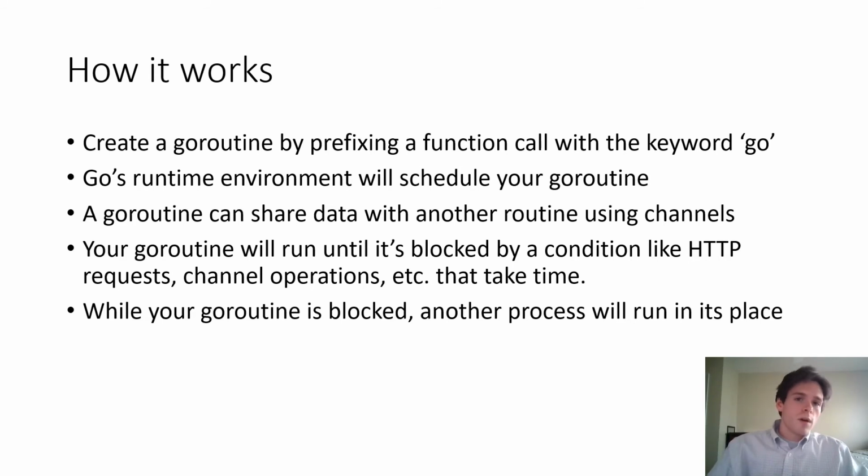Go routines will run until they're blocked by any process that takes time, like a network request, or waiting for user input, or a channel operation like sharing between Go routines. But while your Go routine is blocked, while it's waiting, another process can be scheduled to run in its place so that you aren't wasting any processing power and your program can execute faster. And that's just one of the many benefits of Go.